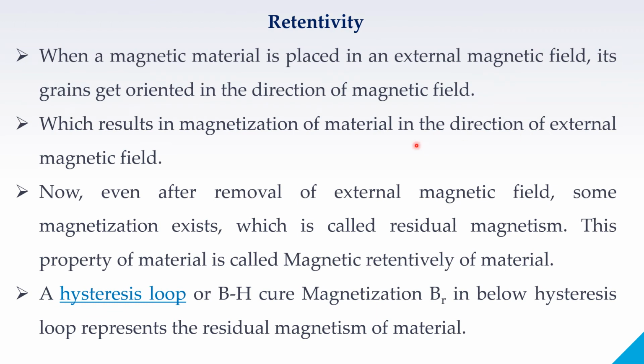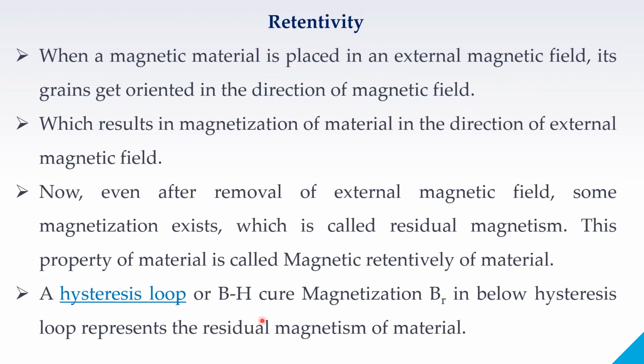A few points about retentivity we can summarize. When a magnetic material is placed in an external magnetic field, its grains get oriented in the direction of the magnetic field, which results in magnetization of the material in the direction of the external magnetic field. Now, even after removal of the external magnetic field, that is H on the x-axis, some magnetization exists, which is called residual magnetism, and this is what is used for hard magnets, permanent magnets or memory devices. This property of the material is called magnetic retentivity.